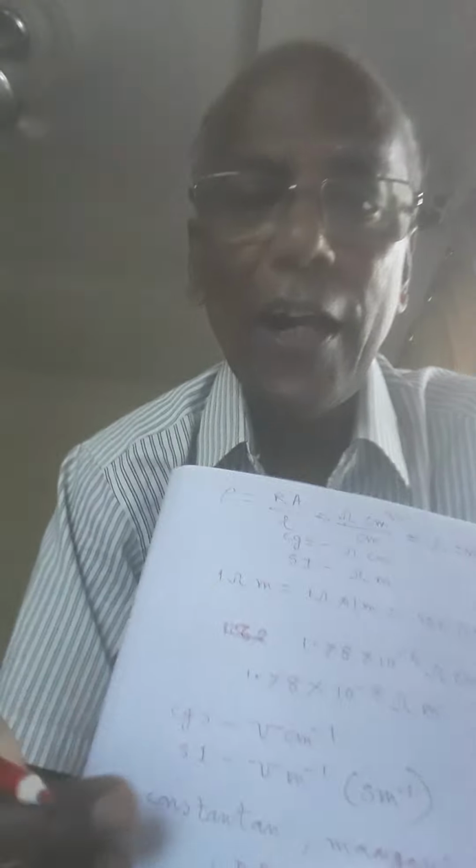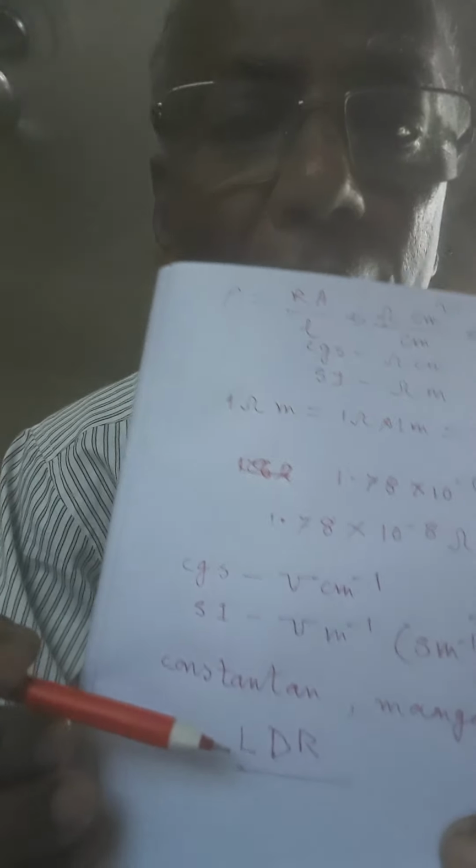And that is why selenium is used for making light dependent resistance. It is called LDR, light dependent resistance. It is a device called LDR. In short form, it is called LDR, light dependent resistance. All LDRs are made of selenium.